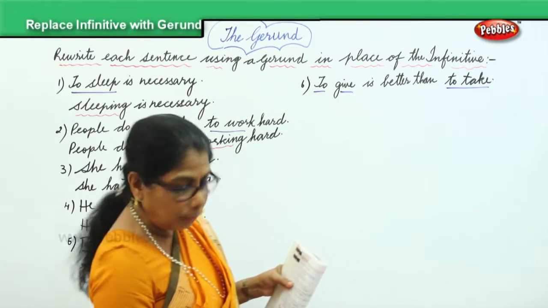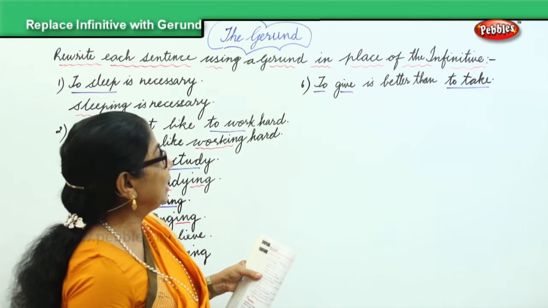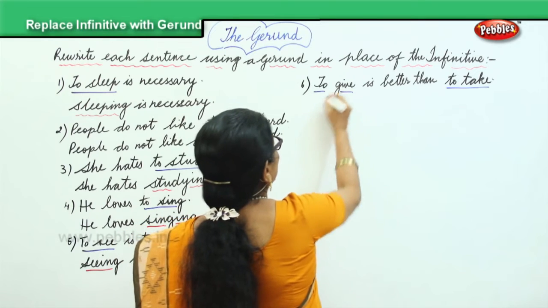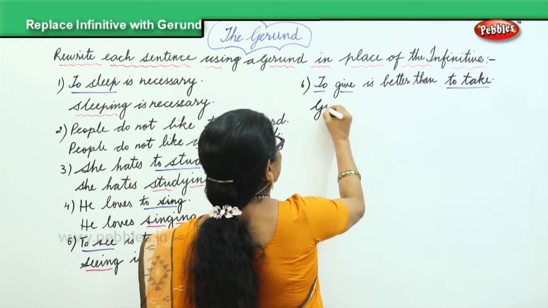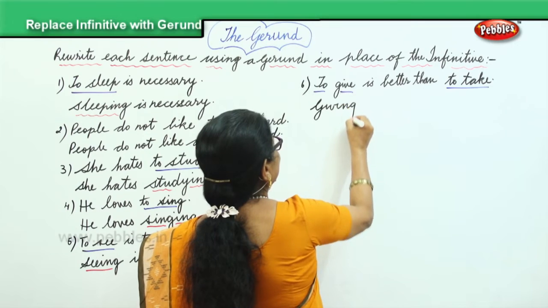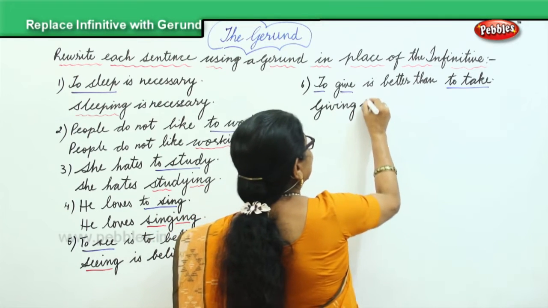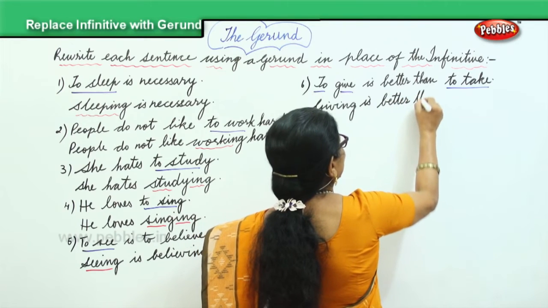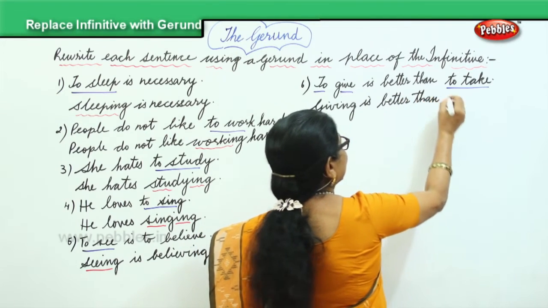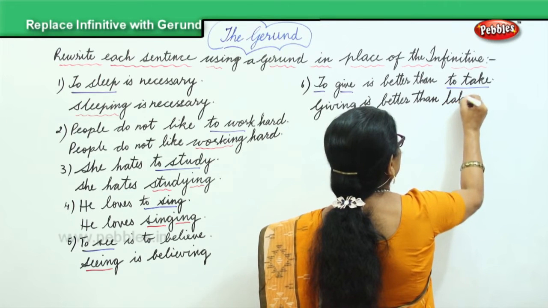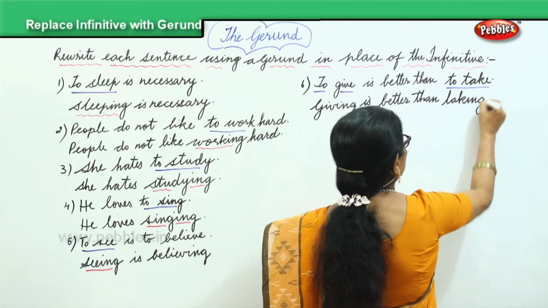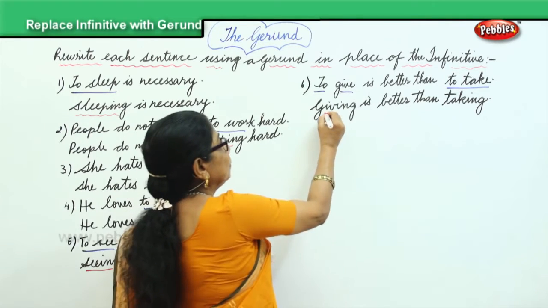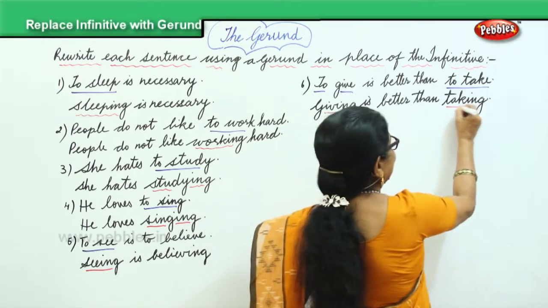So how will you change this? You will say giving is better than taking. To give, you change it to giving. So in this sentence you have two gerunds: giving and taking.